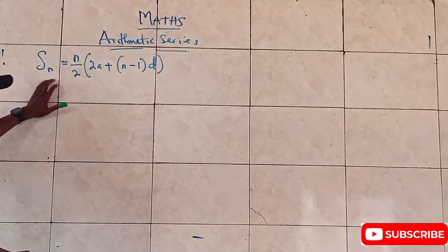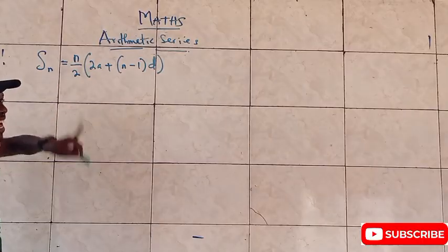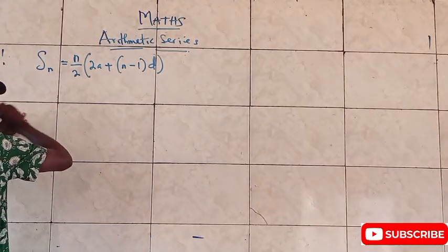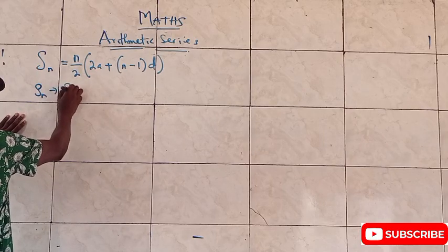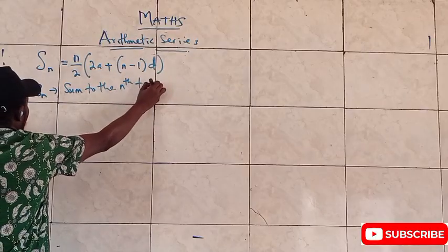I call this the sum to the nth term of an arithmetic progression when the last term is not known. I need to say, when the last term is not known. So where we have Sn, it is called the sum to the nth term.